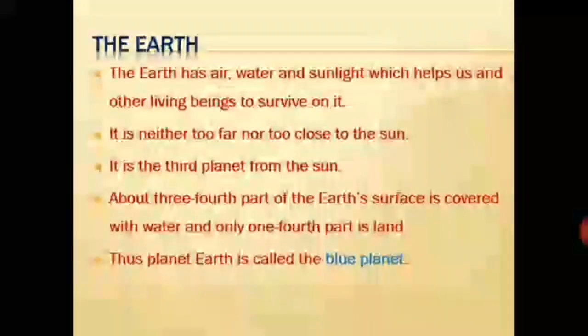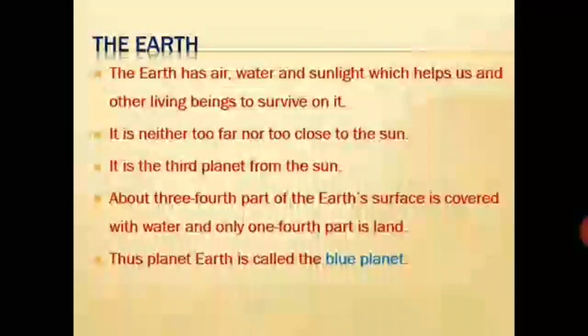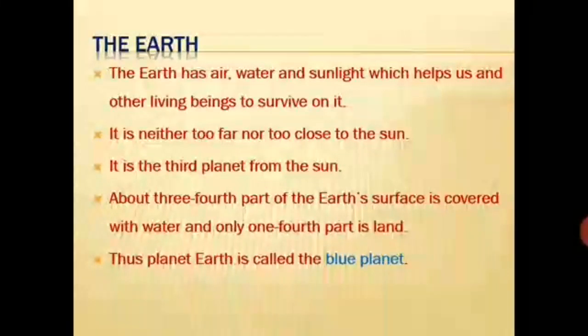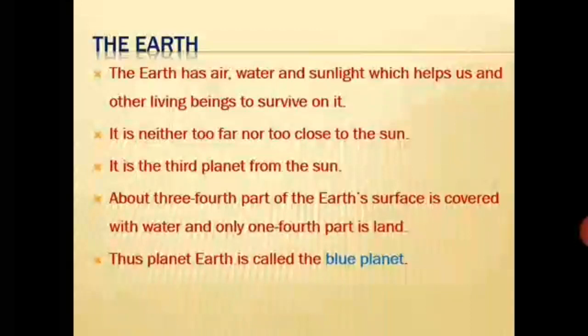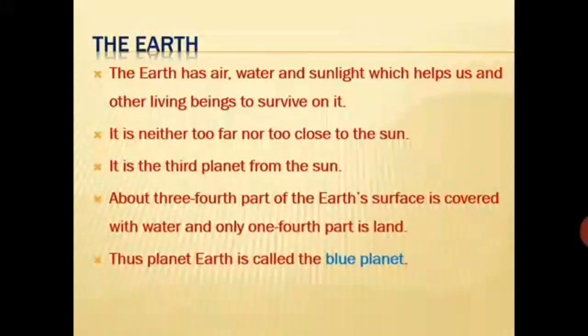Now let us look at the points that are given in your textbook. The Earth has air, water and sunlight, which help us and other living beings to survive on it. It is neither too far nor too close to the sun. It is the third planet from the sun. About 3/4 part of the Earth's surface is covered with water and only 1/4 part is land.